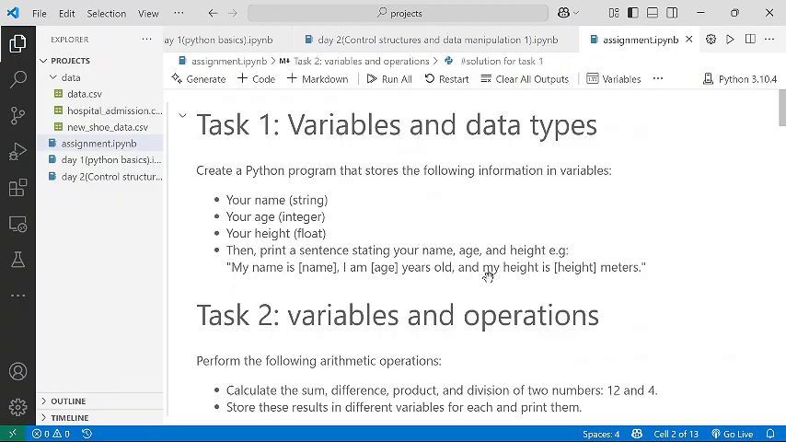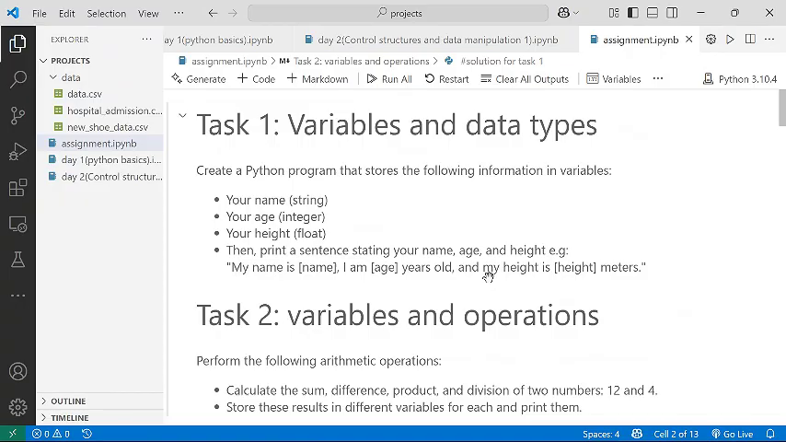Here are solutions to the assignments I gave to you to serve as a guide for you. You can use that to evaluate yourself and see whether what you did so far is correct or not, or you can use it as a guide if you don't even know how to go about the assignment.